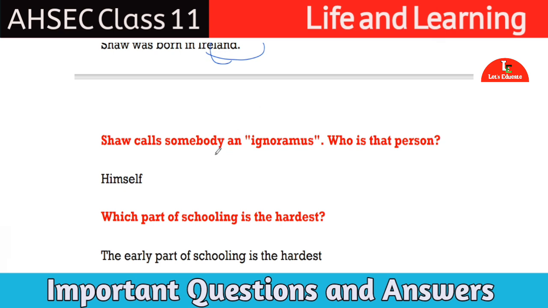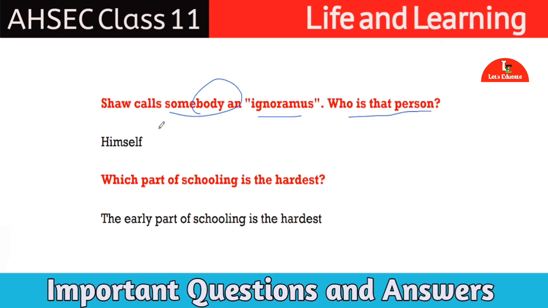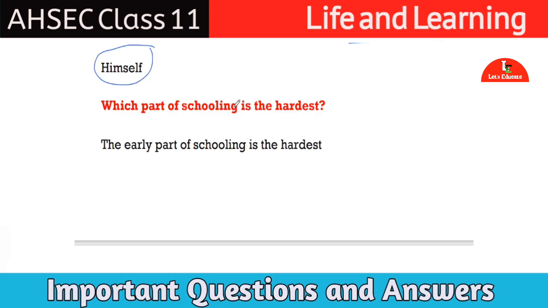Shaw calls somebody an ignoramus. Who is that person? Answer is himself. So he calls himself an ignoramus. In the upcoming questions, you can see why he has called himself an ignoramus. Okay. Now let us see our next question.